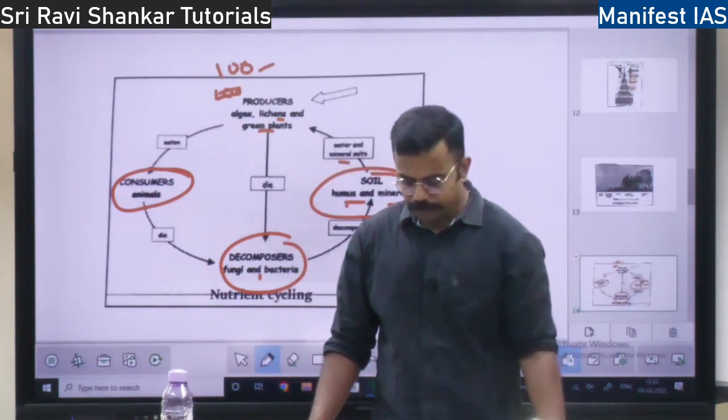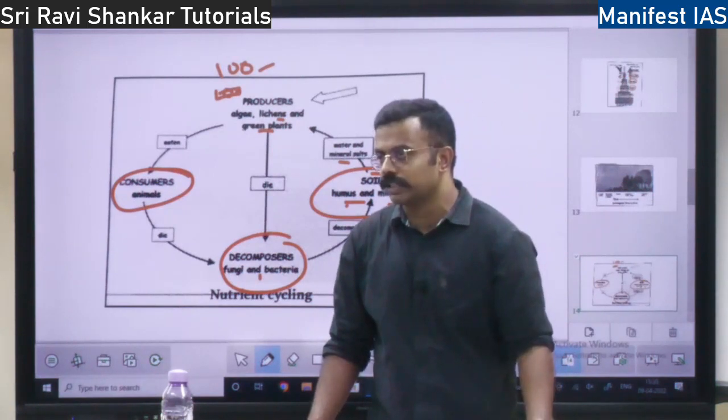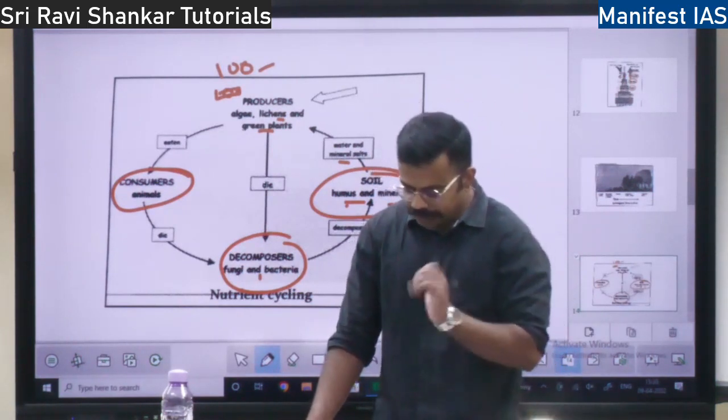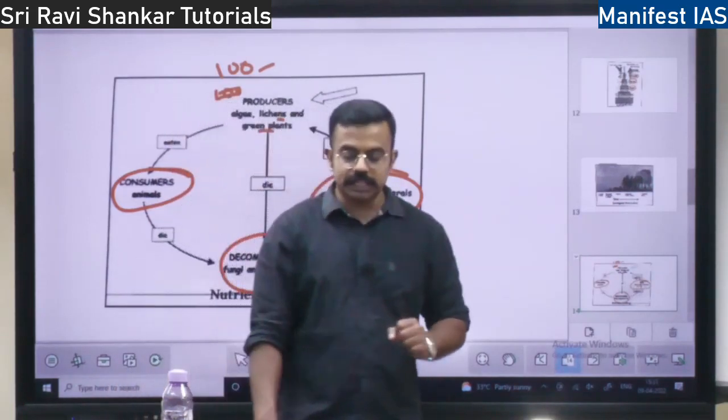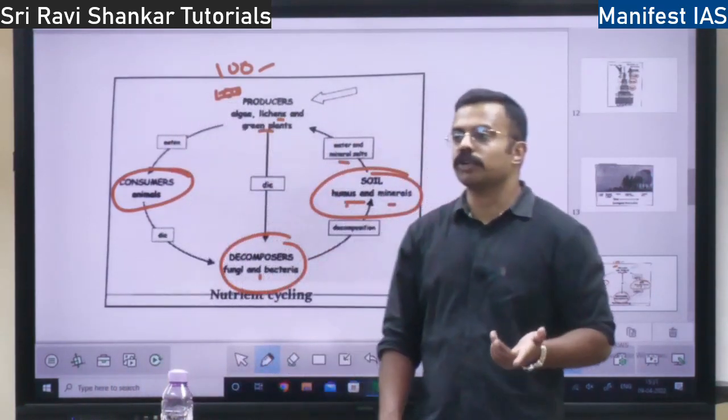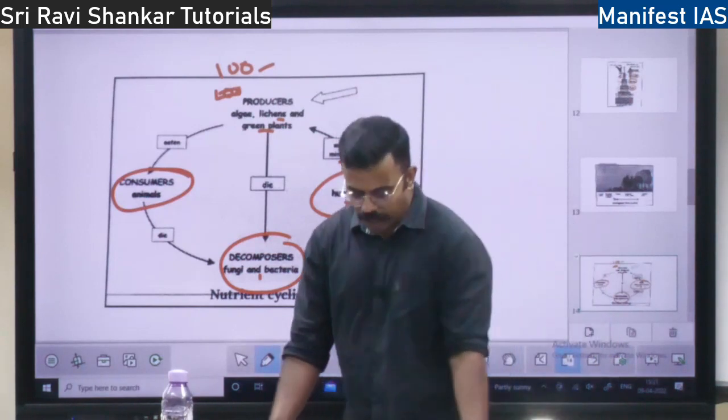I've discussed it already under geography. That's why I'm giving the gist. Next, we will talk about the nitrogen cycle. So nitrogen, where is the reservoir? It is again the atmosphere. Nitrogen also comes from the atmosphere.